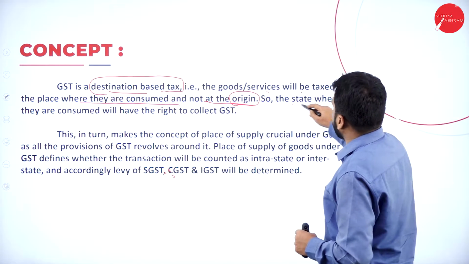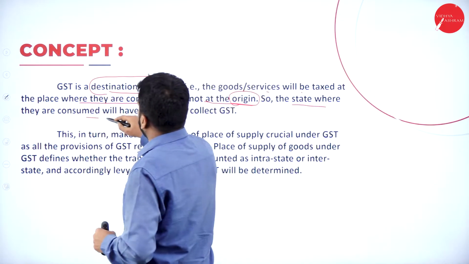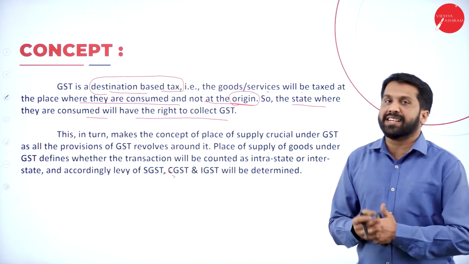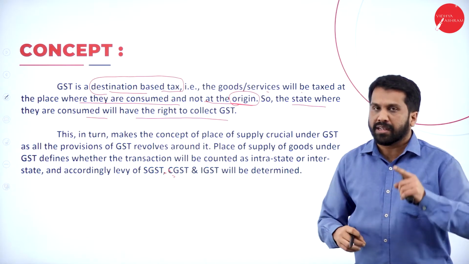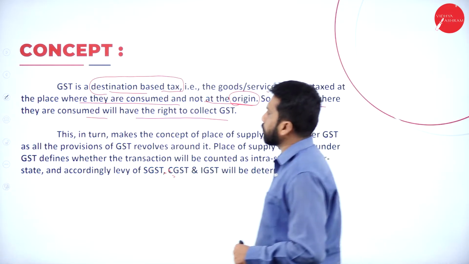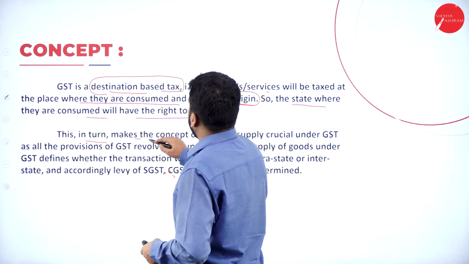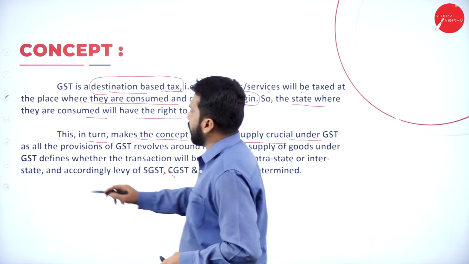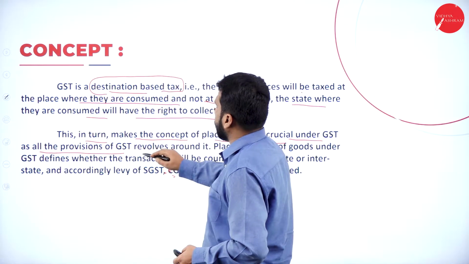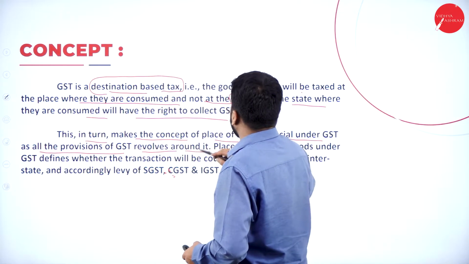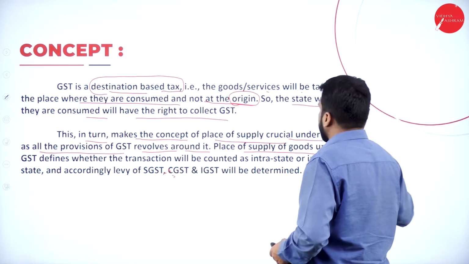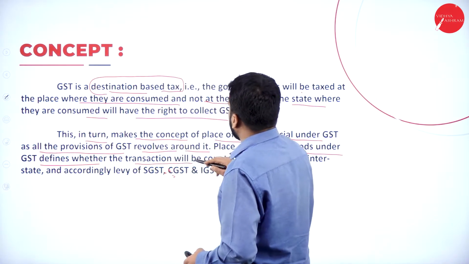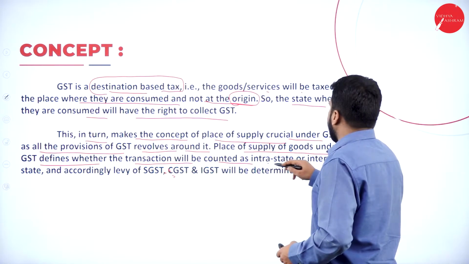Now, the state where they are consumed will have the right to collect the GST. Which state it is used, consumed, there only we pay tax. Now, this in turn makes the concept of place of supply crucial under GST, as all the provisions of GST revolve around it. Place of supply of goods under GST defines whether the transaction will be counted as intrastate